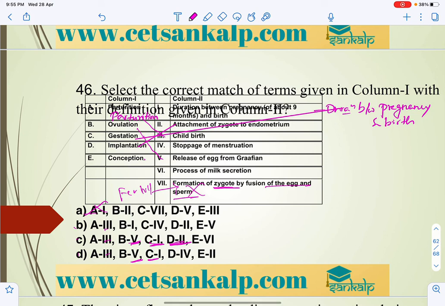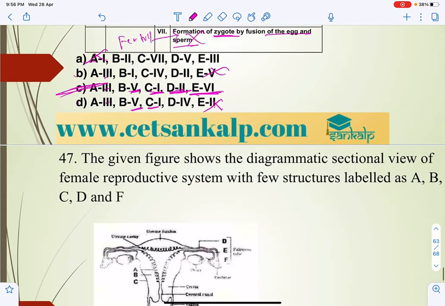Conception does not mean milk secretion. So E, sixth one. Here E2 is wrong, E5 will be wrong, and C is the correct answer for this.